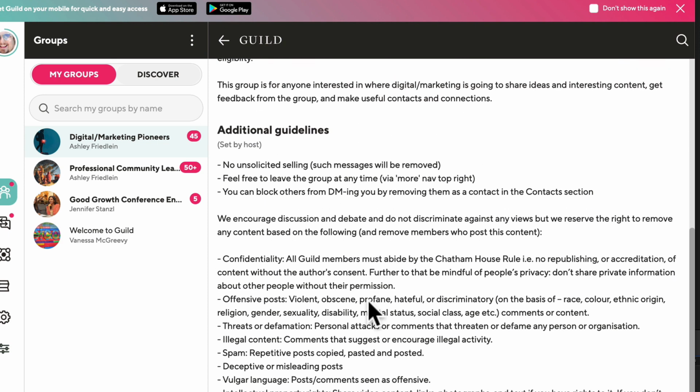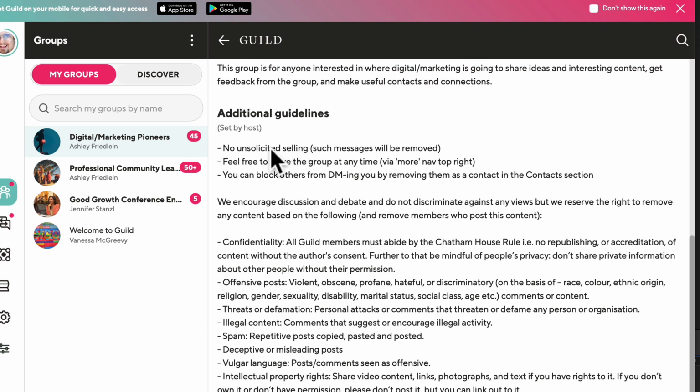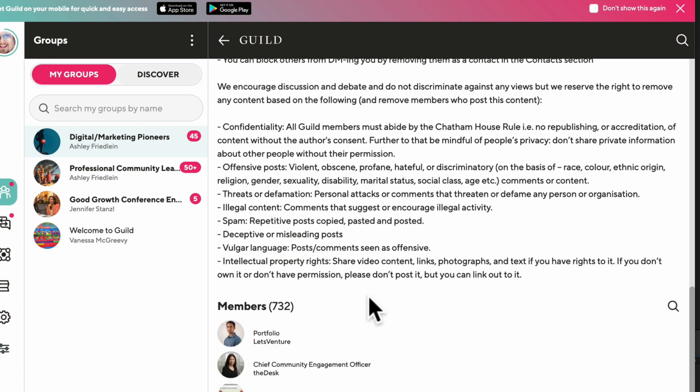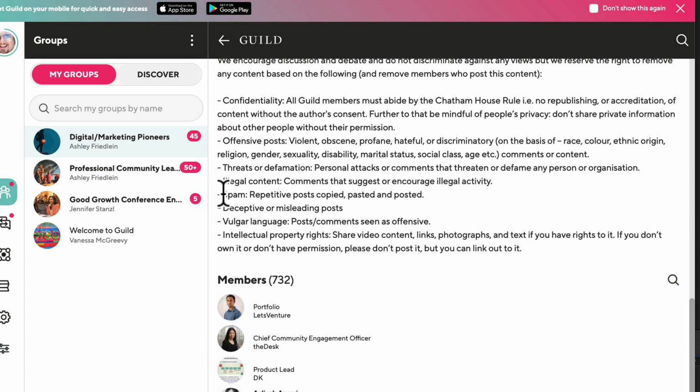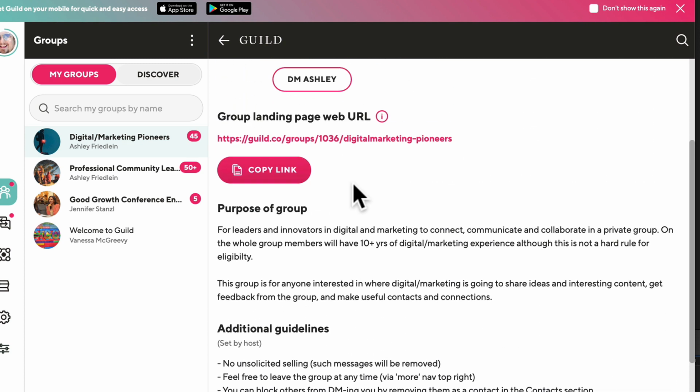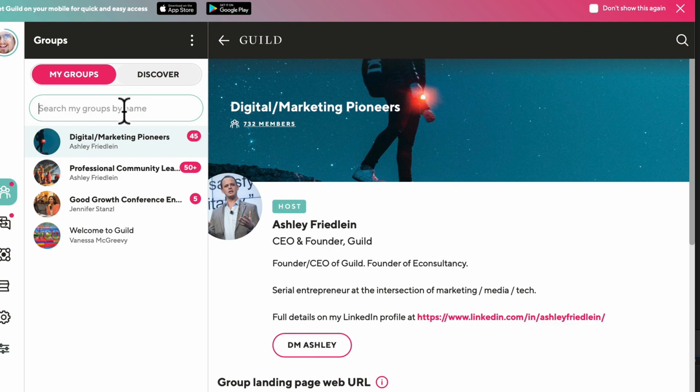And again, always pay attention to the guidelines. So for example, in this group, you're not allowed to sell anything. So you're allowed to share your content as long as you don't do it too much and it becomes spam. So pretty decent rules in this group. So take the time to explore groups that might be relevant to you.